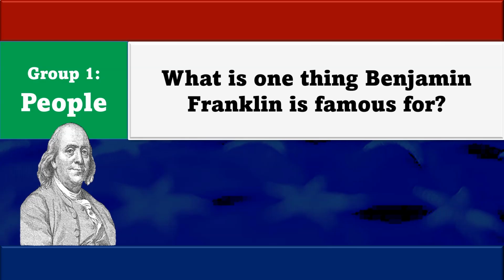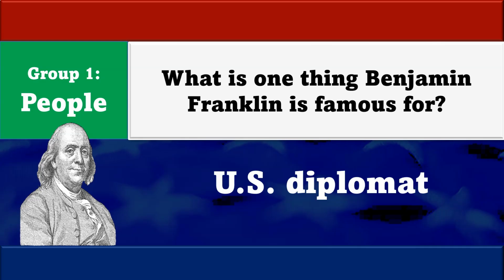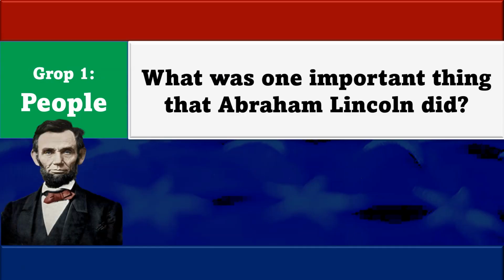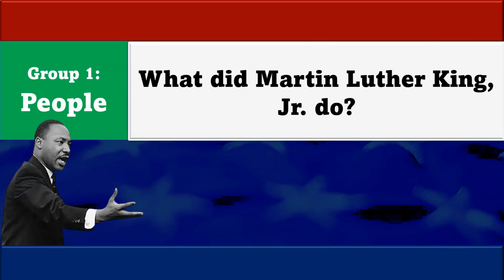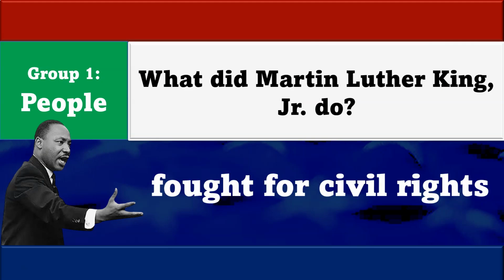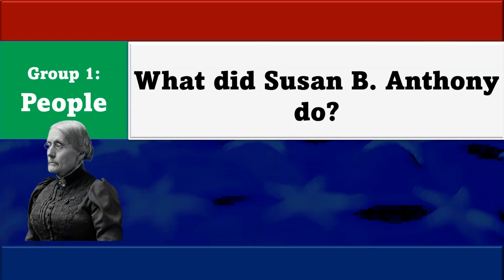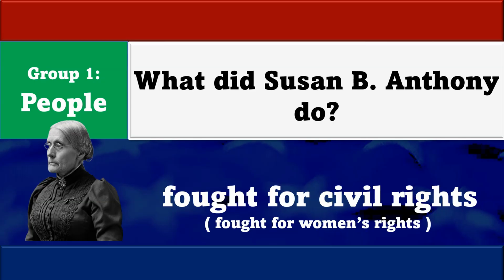What is one thing Benjamin Franklin is famous for? U.S. diplomat. What was one important thing that Abraham Lincoln did? Freed the slaves. What did Martin Luther King Jr. do? Fought for civil rights. What did Susan B. Anthony do? Fought for civil rights. You can also say that she fought for women's rights.